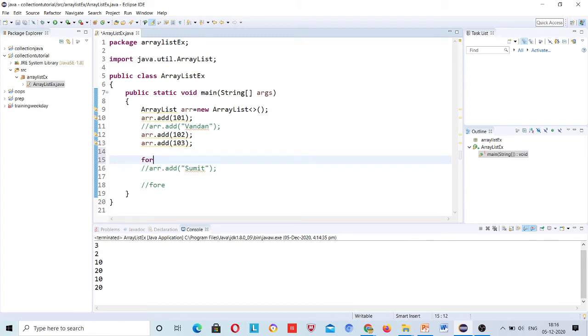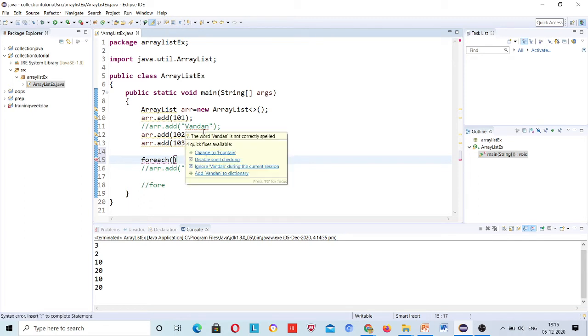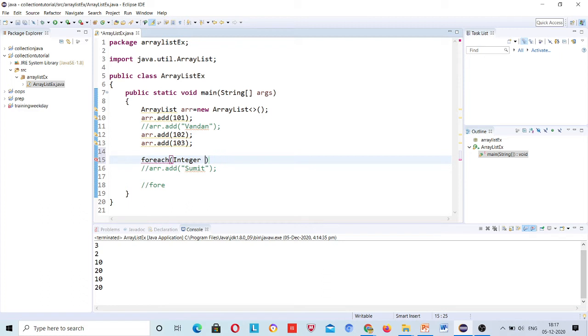Type FOREACH, and then you need to write the type of this. So suppose I write Integer here, right, and int a, and then I'll use this arr.